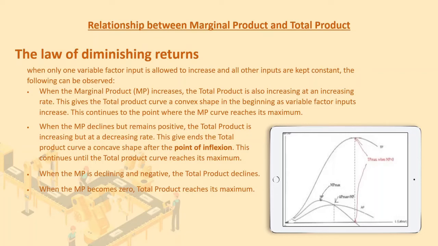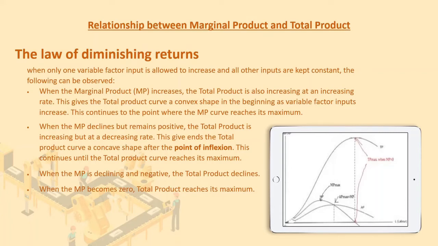First, when the marginal product or MP increases, the total product is also increasing at an increasing rate. This gives the total product curve a convex shape in the beginning as the variable factor input increases. This continues to the point where the MP curve reaches its maximum. When the MP declines but remains positive, the total product is increasing but at a decreasing rate. This gives the total product curve a concave shape after the point of inflection. This continues until the total product curve reaches its maximum.